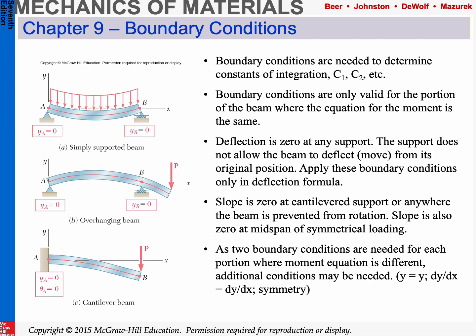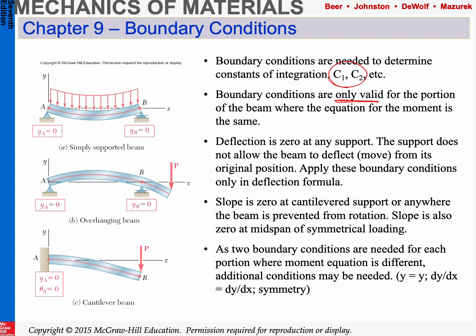For boundary conditions, we saw this before. There's a few conditions. We need enough boundary conditions for the number of constants of integration we have. You may need 2. In some cases, you may need 4, or you may need other ones, as we'll see. But the key thing is the boundary conditions are only valid for that portion of the beam where the equation of moment is the same.